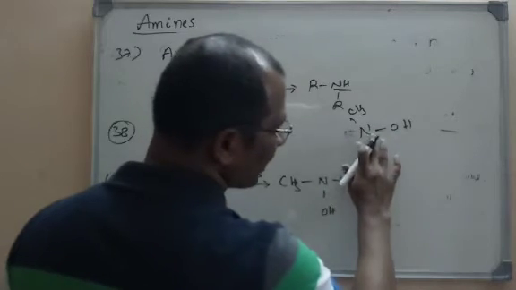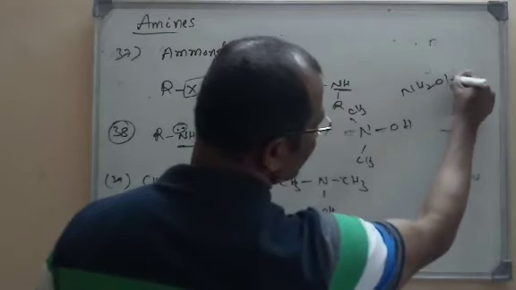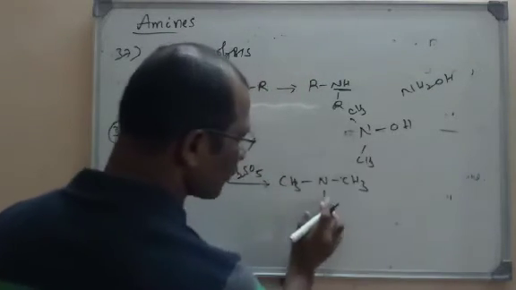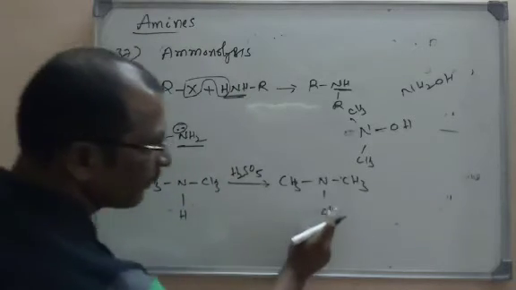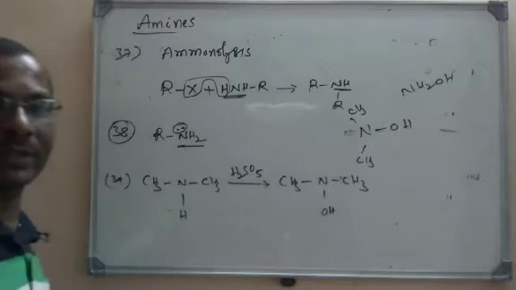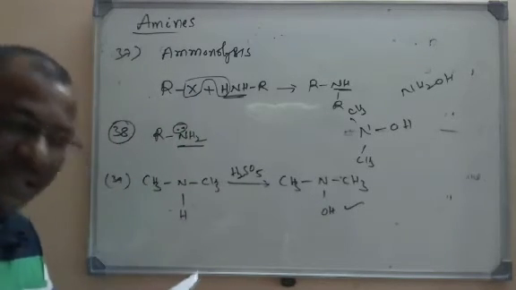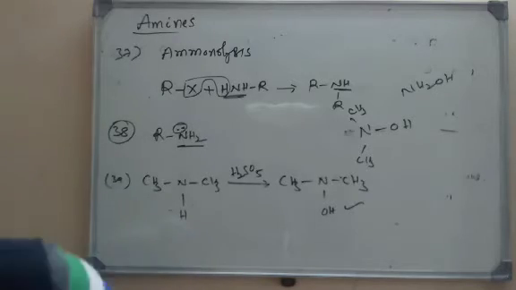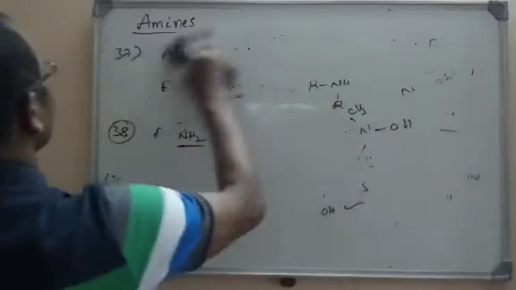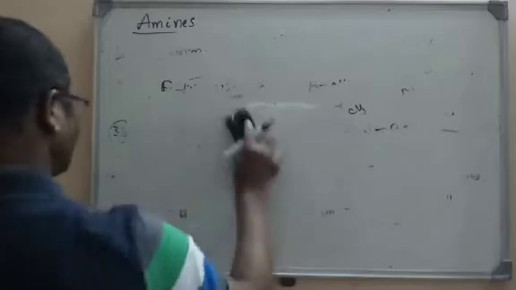So dimethyl hydroxylamine means (CH3)2NOH. Due to the oxidation, it will be converted into OH here, so there is addition of oxygen. So this is the right option, option C. Let us go for the next reaction. This is nothing but simply an oxidation reaction.